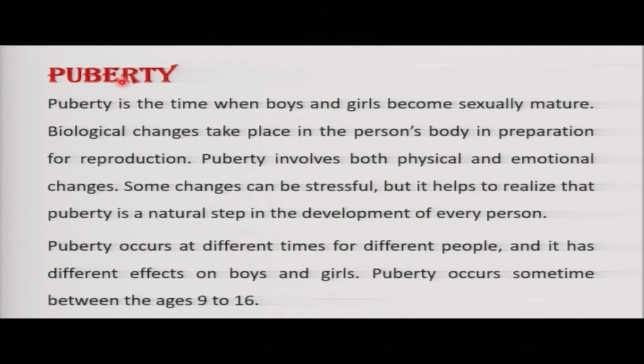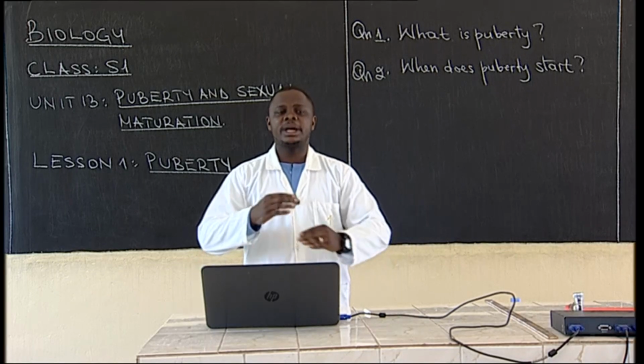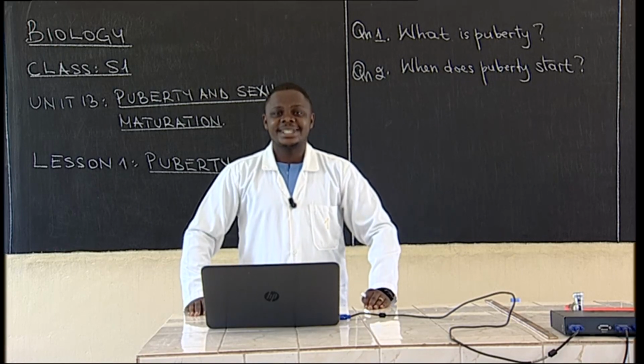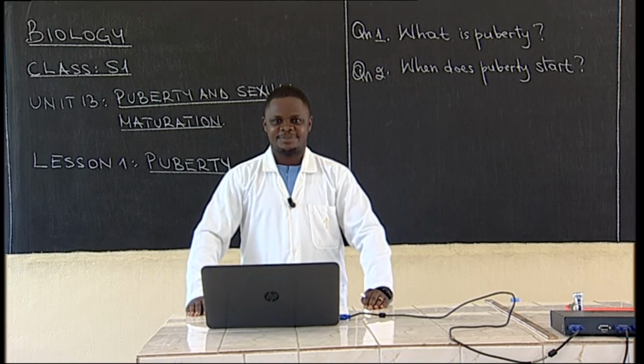Like we have said, there are some physical changes that girls go through. There are some physical changes that boys go through, emotional changes that girls go through, and emotional changes that boys go through. Puberty occurs sometimes between 9 to 16 years.